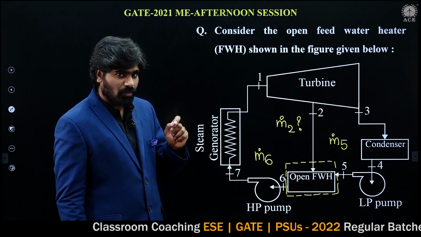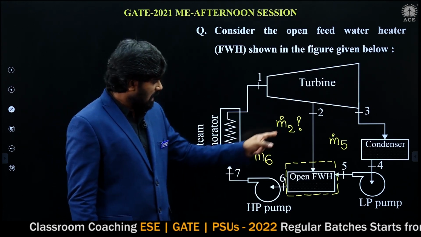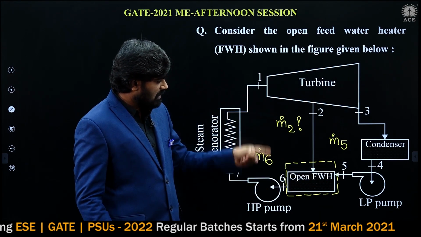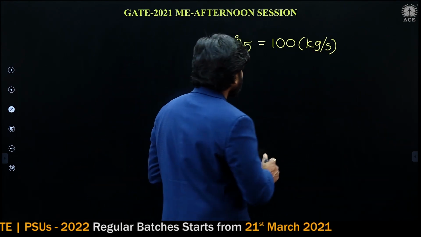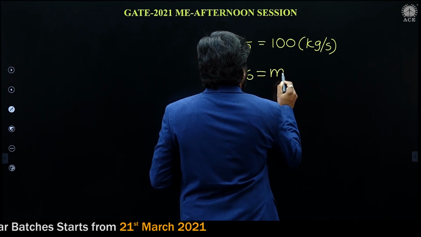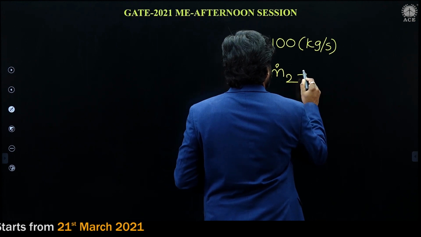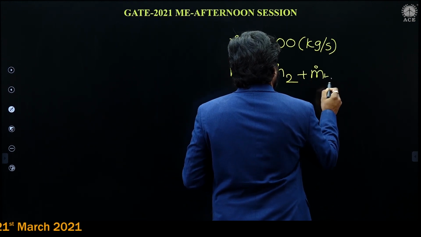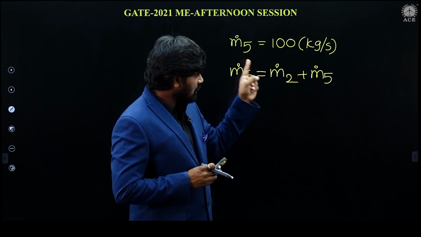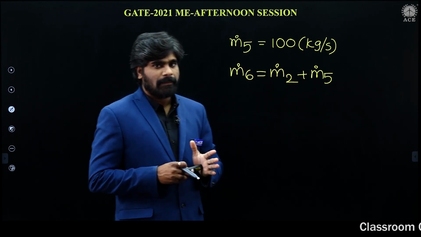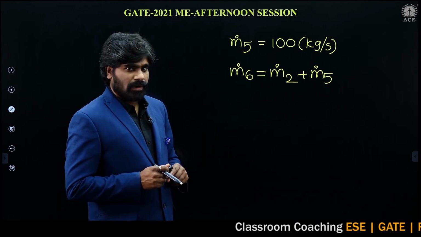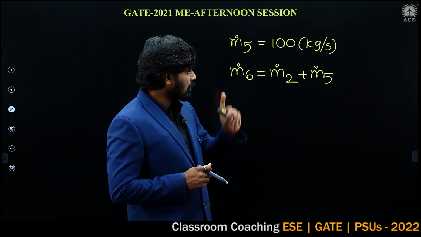Once again I repeat, because it is an open system, entering mass should be equal to leaving mass. M dot 2 is entering, m dot 5 is also entering, should be equal to m dot 6. So m dot 6 is equal to m dot 2 plus m dot 5. The mass flow rate at section 6 is equal to the mass flow rate at section 2 plus the mass flow rate at section 5. Up to now, this is clear to you. M dot 2 should be calculated.